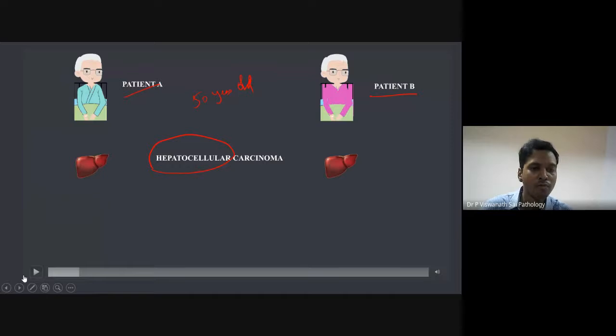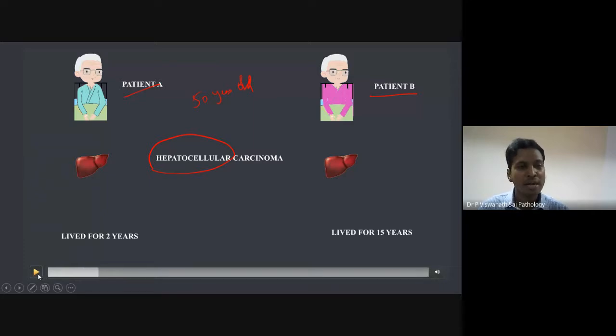So now what will you do if someone gets a carcinoma? What is the next step of action that normally happens? Yeah, treatment starts. You have to give chemotherapy, you have to give radiotherapy. Very good. So someone said chemotherapy, so you can give medicines or you can give radiation. Let's imagine both have got the same treatment. One got chemotherapy, one got radiotherapy. So now what happened?